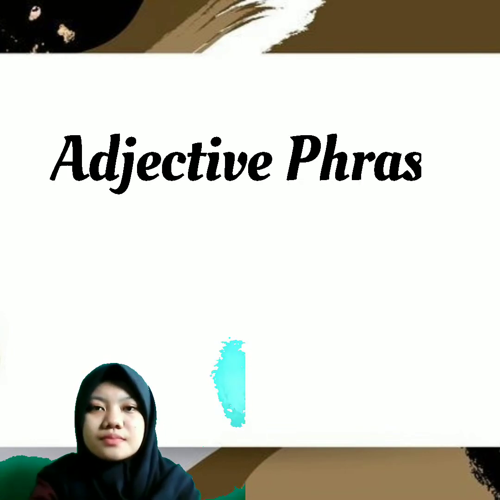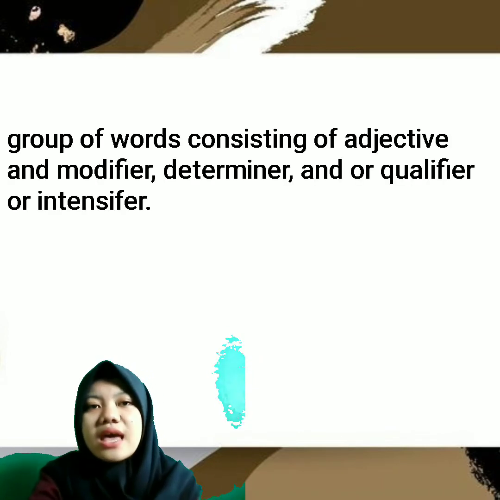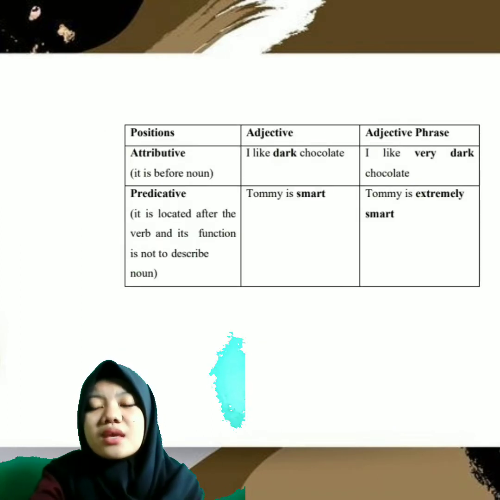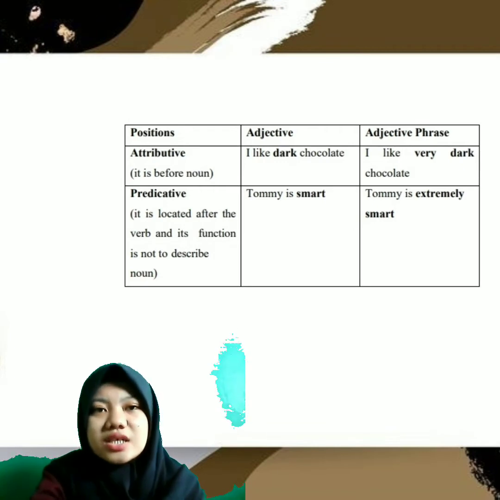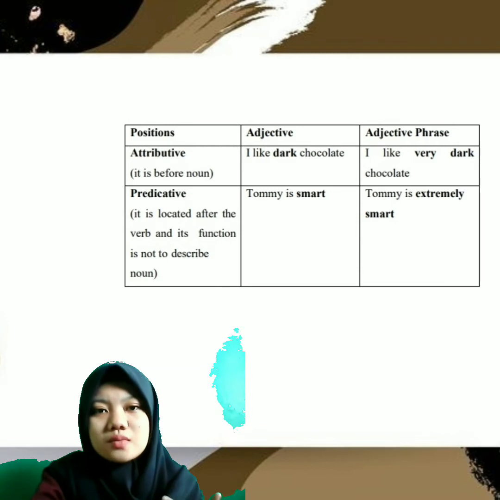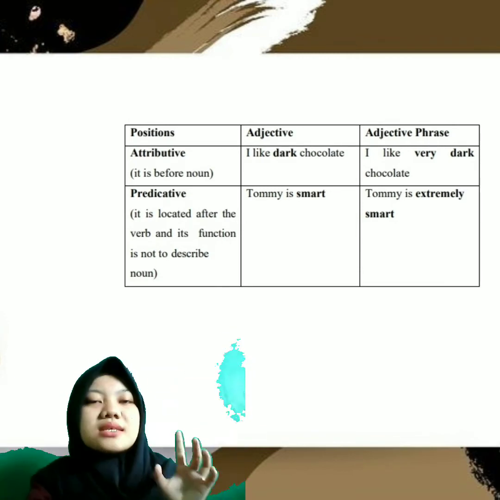And the next is about adjective phrase. An adjective phrase is a group of words consisting of an adjective and modifiers, determiners, and or qualifier or intensifier, or just a simple adjective. The adjective phrase serves to explain the noun. You can look at this table.